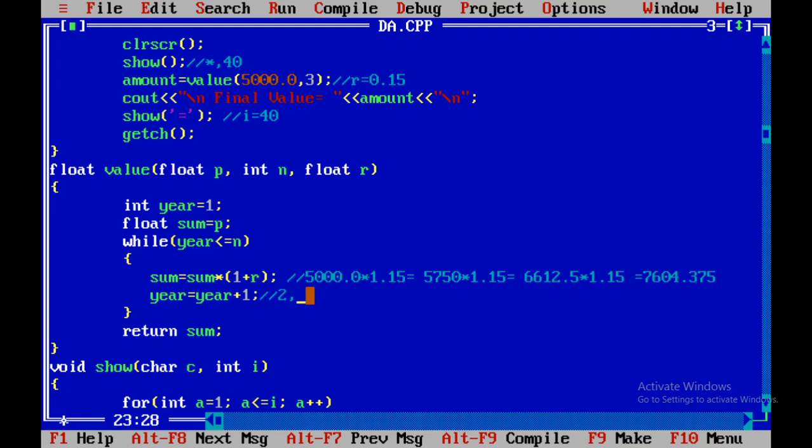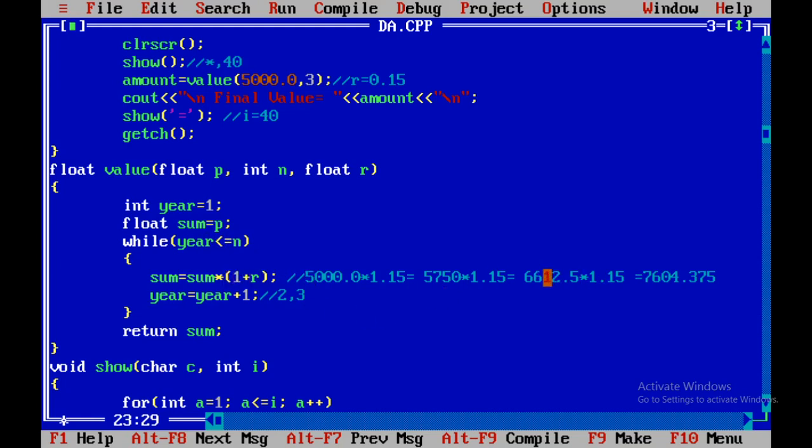Again the value of year will get increased by 1, so previous value of year is 2 plus 1, that is 3. So it will go back, 3 less than or equal to 3, n is 3. So the condition is still true. Again it will come inside the loop.